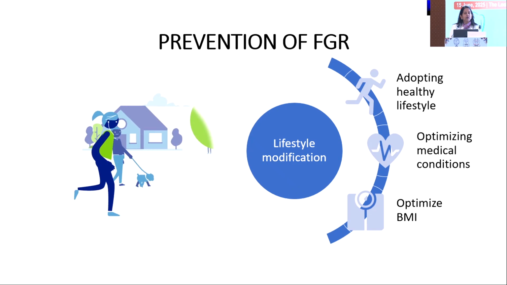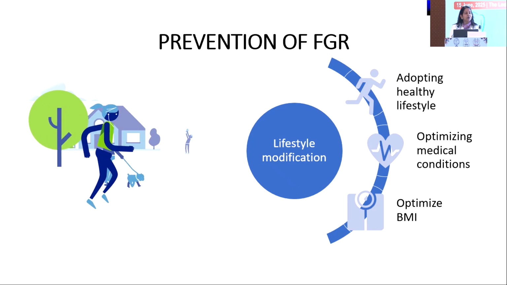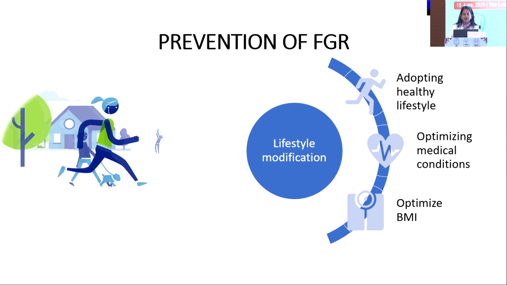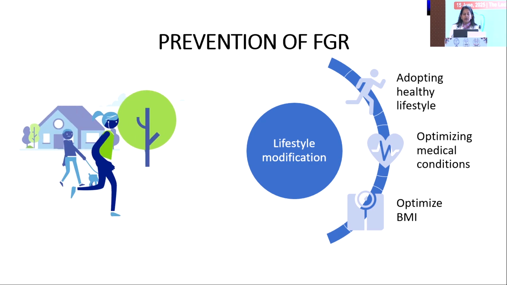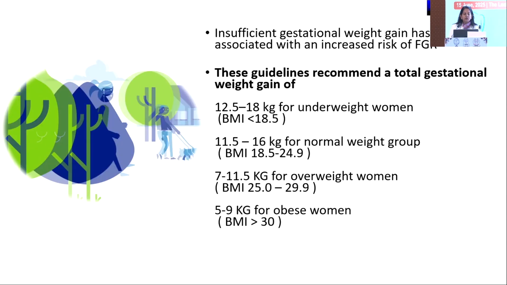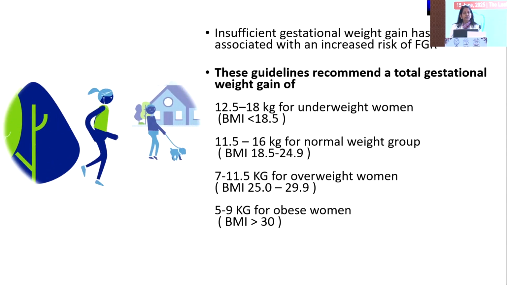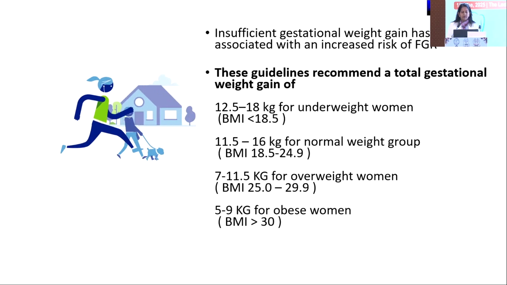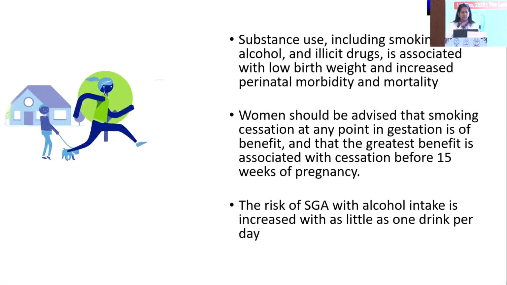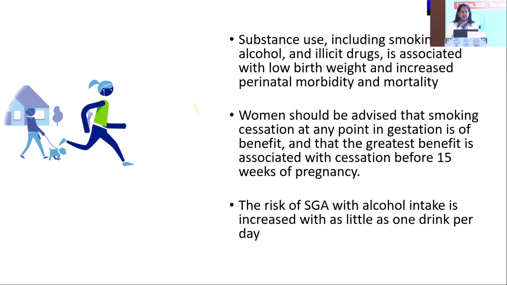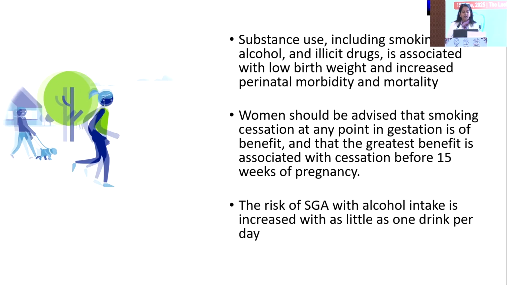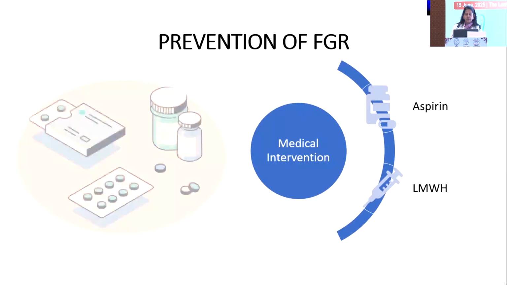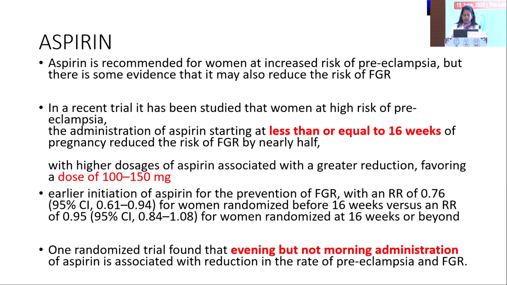There is a definite role for preconception counseling in reducing the incidence of IUGR and complicated pregnancy: adopting a healthy lifestyle, optimizing the maternal condition, and optimizing the BMI. We also need to emphasize appropriate weight gain during pregnancy. These are the optimal weight gains which women should have according to their BMI. We need to ask the woman to stop smoking. That is quite important, and if smoking is stopped before 15 weeks of pregnancy, the chances of IUGR can be reduced.